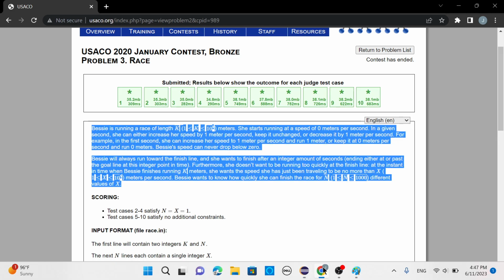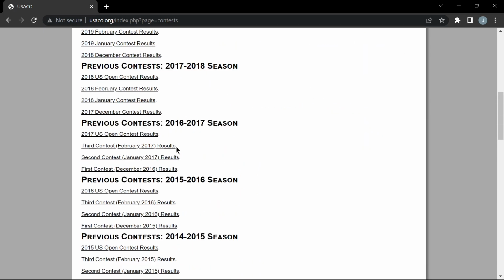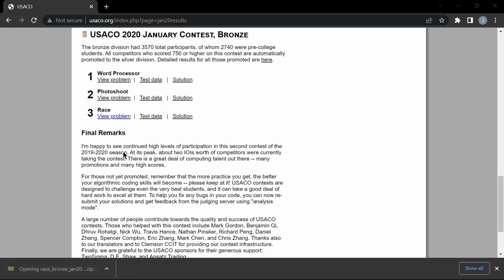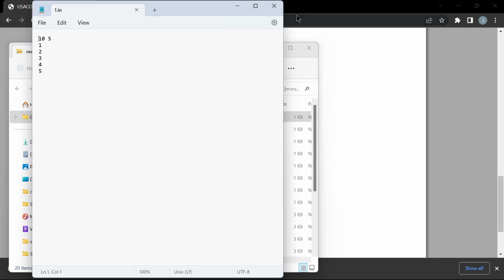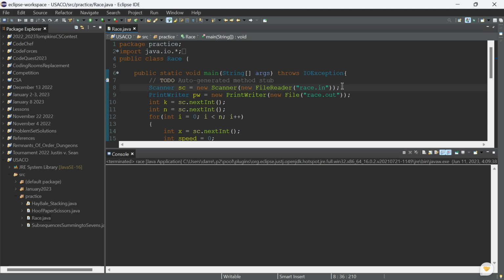If you don't want to really do that, what you can do is go here, click test data, get the test data, and plug it in just to test. But honestly, it's preferable if you just follow their format and use file input and output. So okay, we scan in K and N, K being the length of the race, and N being number of test cases.